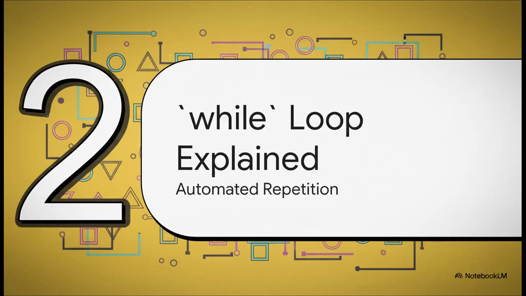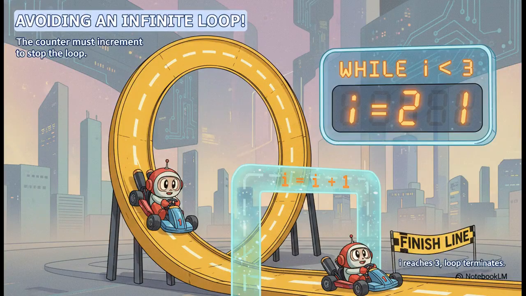Okay, so meet your first real tool for automation, the while loop. The way it works is actually pretty simple. It just keeps asking a question, and as long as the answer to that question is yes or true, it will keep running a block of code over and over. So here's how we solve our meow problem.